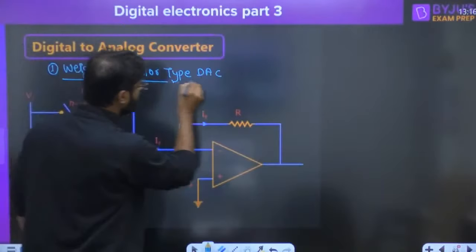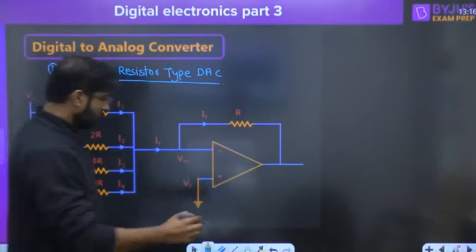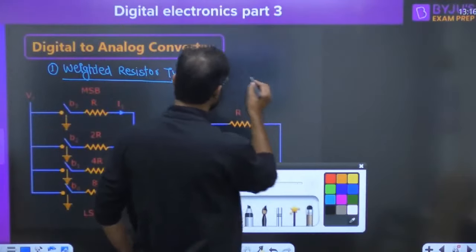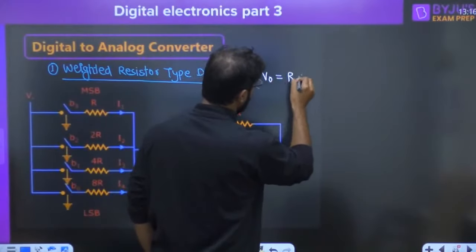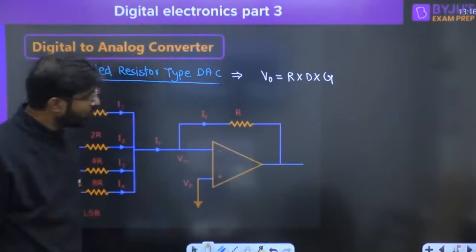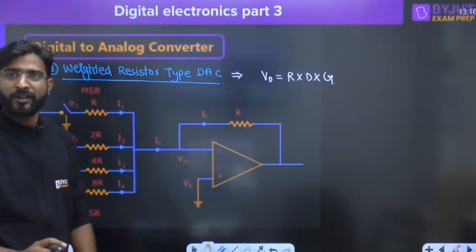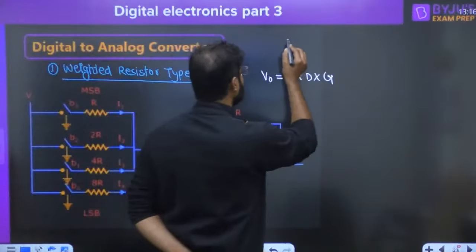Whenever any DAC is given, everyone try to understand how we are going to find out the V naught. For the weighted resistor type DAC, the analog output V naught equals R into D into G. Always the formula is R into D into G, right? R is called what? Resolution.